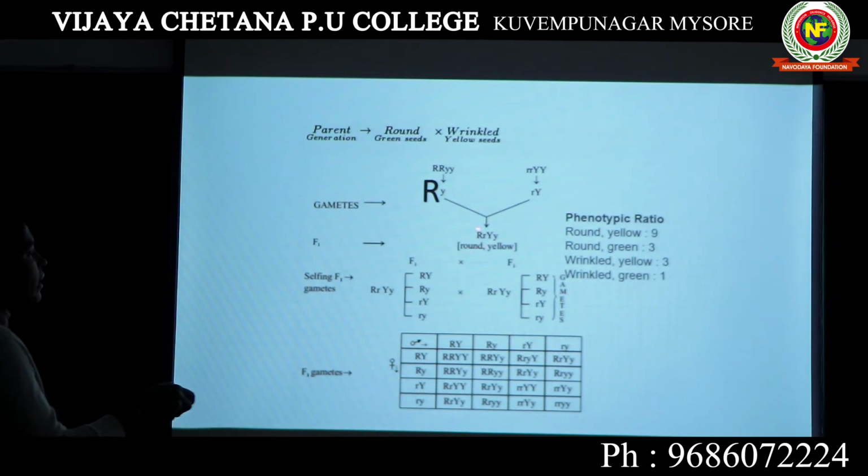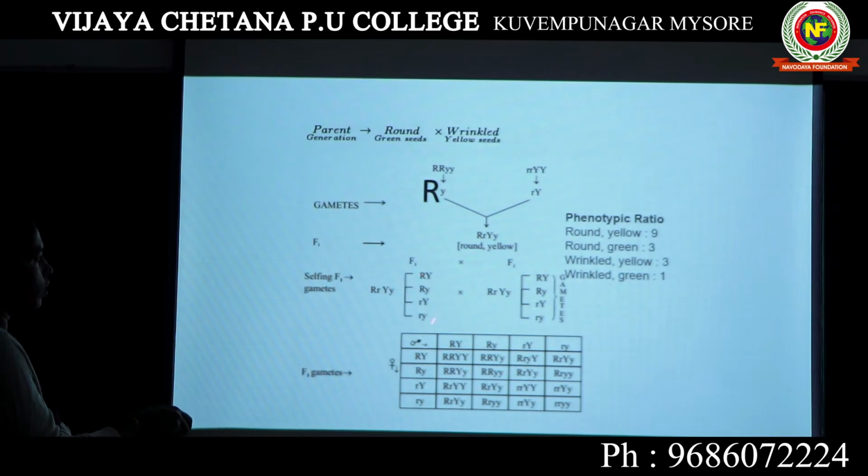So now, by taking capital R, small r, capital Y, small y, we can self-pollinate this particular hybrid plant. When we are crossing an F1 plant with one more F1 plant, we get the possible gamete condition in this way. So these are the four possible combinations of alleles that we get. Now we draw a Punnett square and put all these combinations. Male gametes are usually written on the top, and female gametes are written on one particular side.